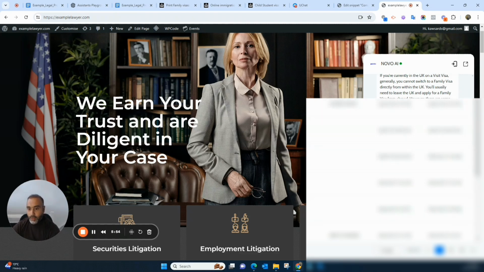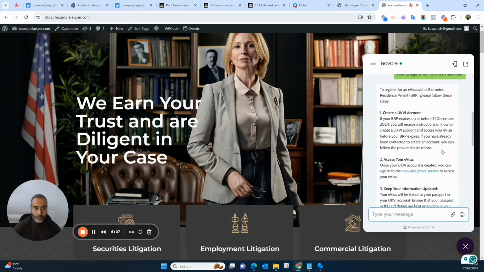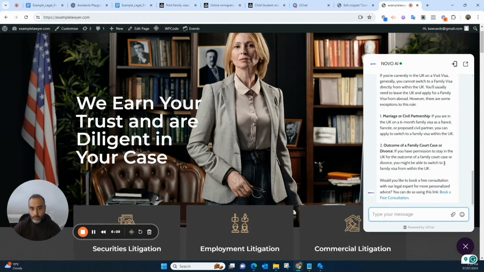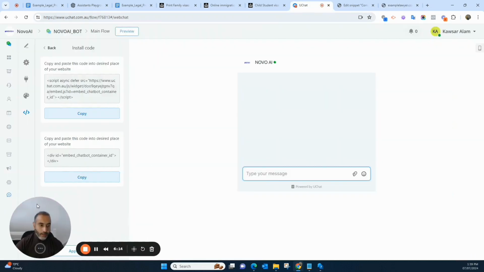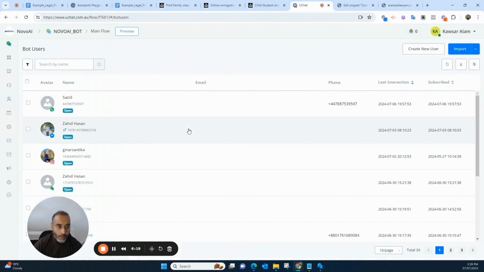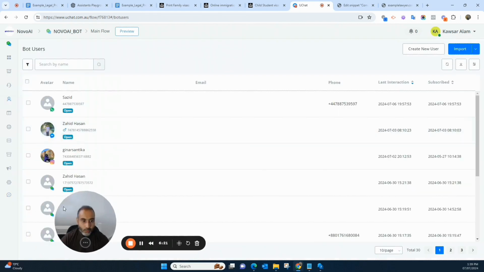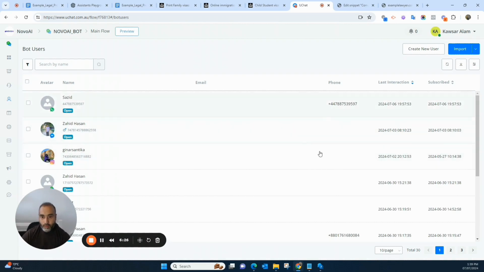But the most important part that I want to show you is that after every message, it is pushing for the free consultation. Now let's see how you can access the information and the data that we collected, and how we can interact with the user. So you go to UChat, and we go to the bot users, and this is where you can see how many people are interacting with your chatbot, the details and everything, the phone number and all this information.